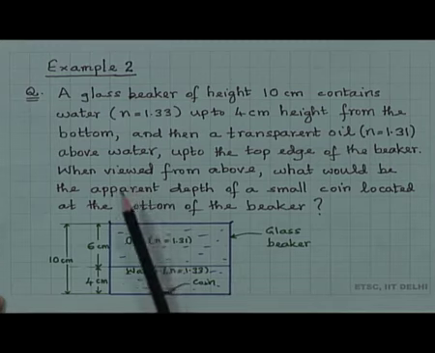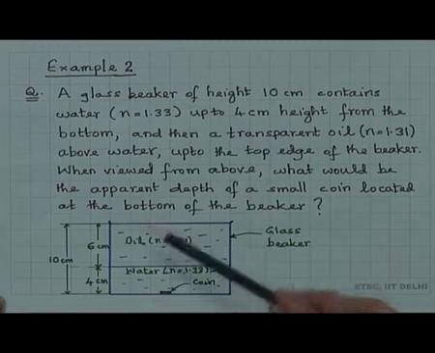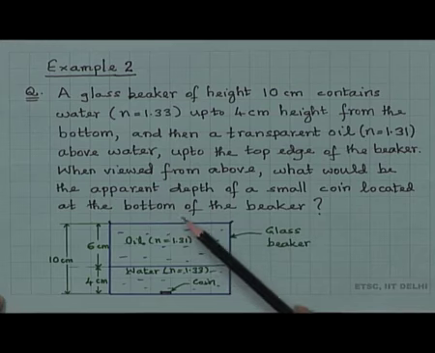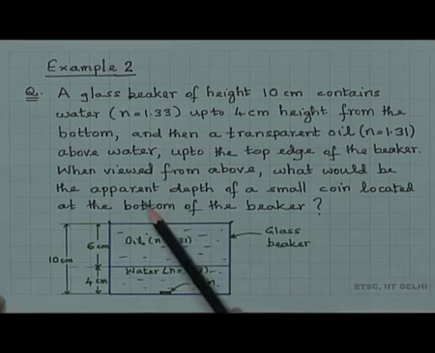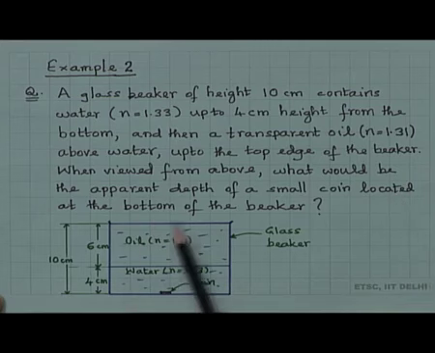So, when viewed from above, from the top, what would be the apparent depth of a small coin located at the bottom of the beaker? There is a small coin placed here at the bottom of the beaker. What would be the apparent depth when viewed from above?